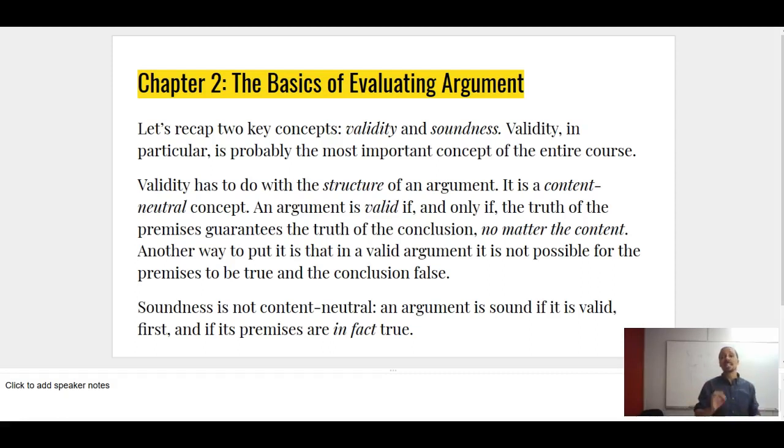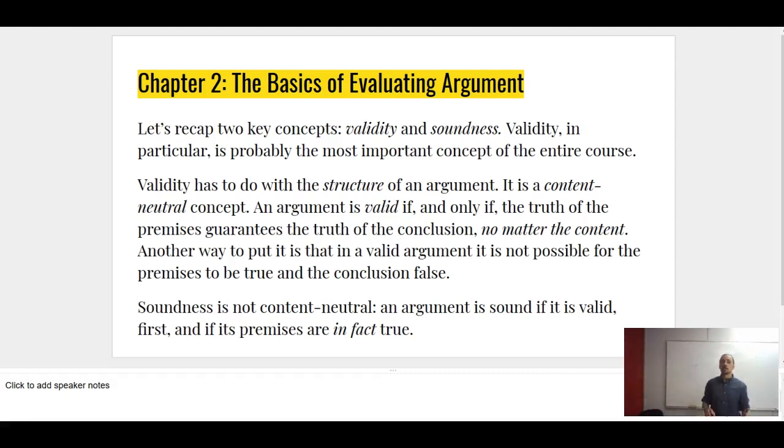And an argument is valid if, and only if, the truth of the premises guarantees the truth of the conclusion, no matter the content. Another way to put it is that it's not possible for the premises to be true and the conclusion false. To dispute the truth of the conclusion in a valid argument is to dispute the truth of the premise itself, or one of the premises. Soundness as a concept is not content neutral. An argument is sound if it's valid and if its premises are in fact true in the world.